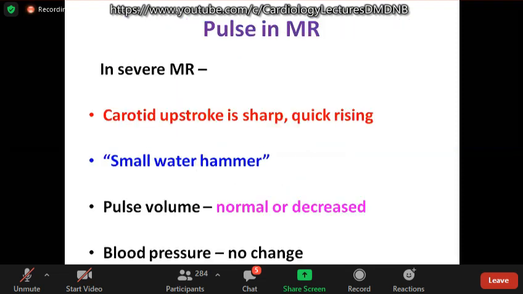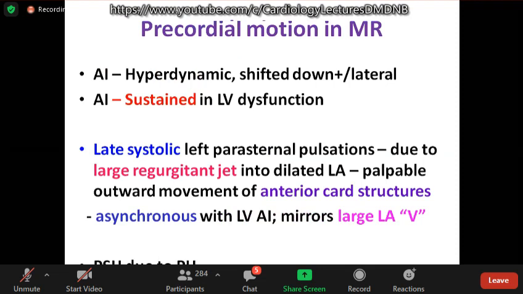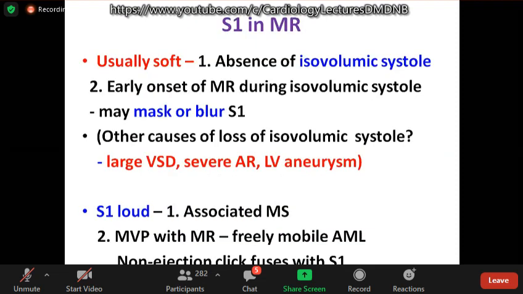S1 is usually soft because there is no coaptation of the leaflets. Isovolumic systole means both the valves are closed and the pressure builds up in the left ventricle. So the MR starts and significant MR occurs within the isovolumic phase of systole. What are the other causes of loss of isovolumic systole? Large ventricular septal defect, severe aortic regurgitation.